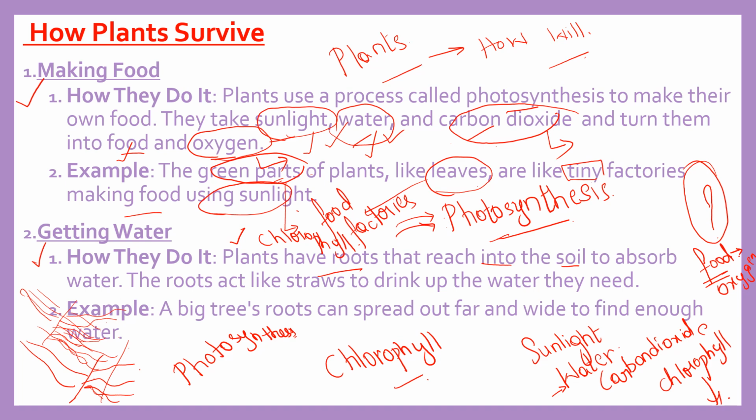The roots act like straws to drink up the water they need. You understood, right? A big tree's roots can spread out far and wide to find enough water. Okay? Big tree means it needs more water, right? So if it has little roots, then it can't reach a wide area, right? So it should have big roots, like very much penetrating roots, longer roots. Yes?